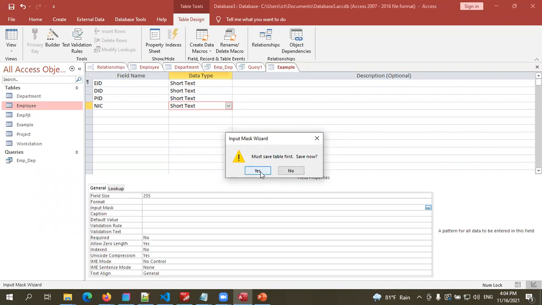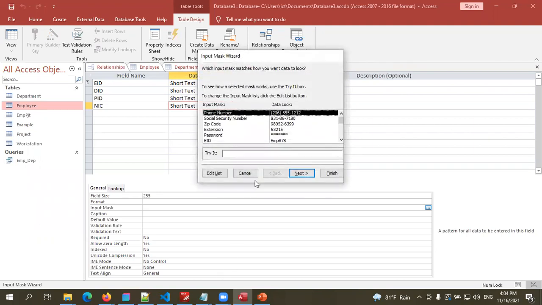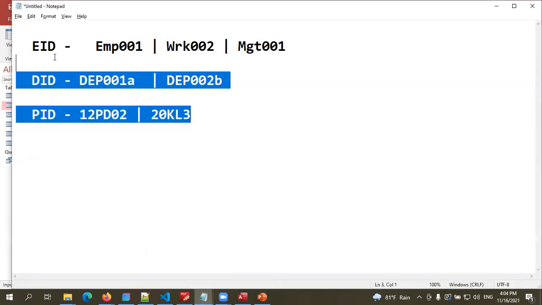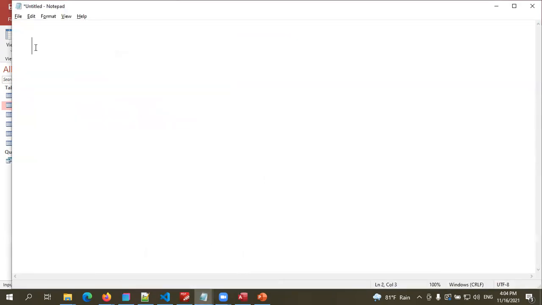Now you have to define that. NIC. Normally in NIC, for example,